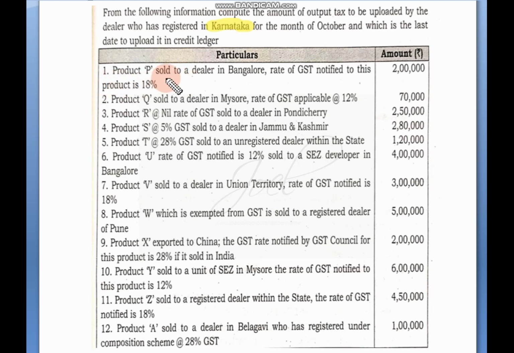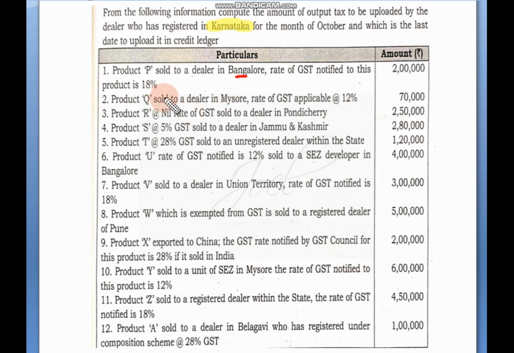Now we'll see one by one all the transactions. First one, product P sold to a dealer in Bangalore. Bangalore is within Karnataka itself, rate of GST is 18%. So 2 lakh into 18% we will do, correct? We will get an amount. Equally we will distribute among both the columns, that is SGST and CGST.